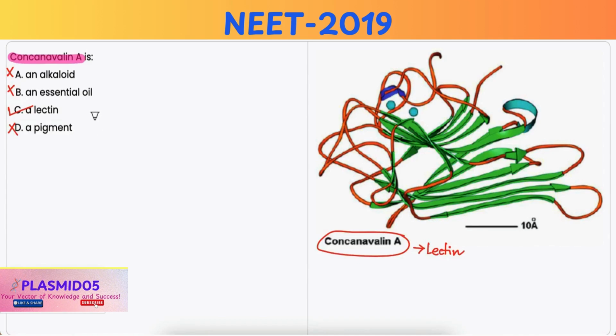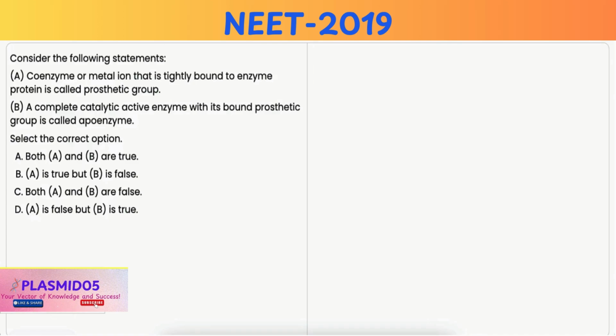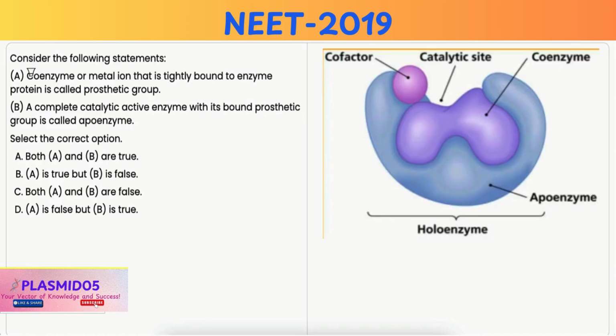Hence, it is incorrect. In this question, two statements are given, and based on these two statements, you have to choose the correct option. Now, statement A, coenzyme or metal ion that is tightly bound to enzyme protein is called prosthetic group. It is true, because a coenzyme or metal ion that is tightly bound to an enzyme is indeed referred to as the prosthetic group.